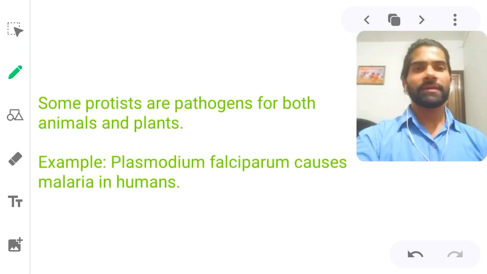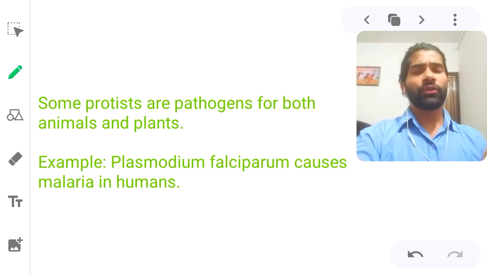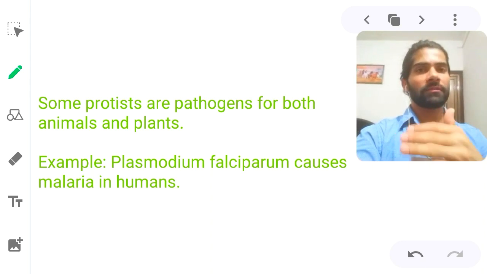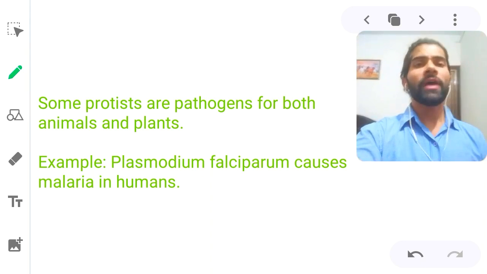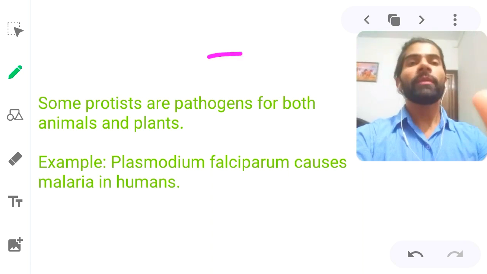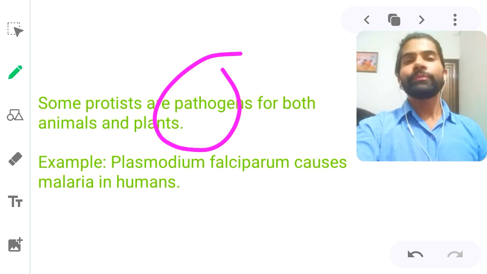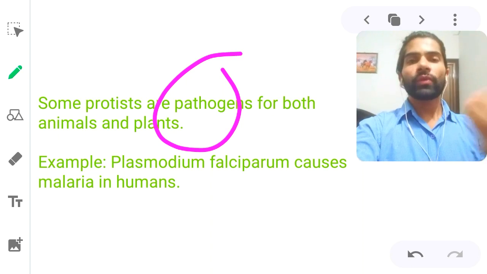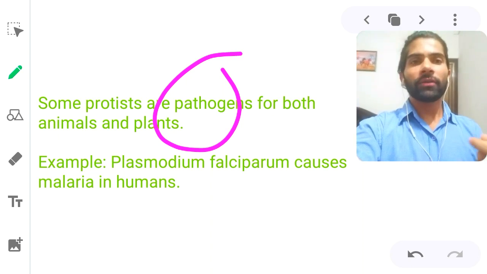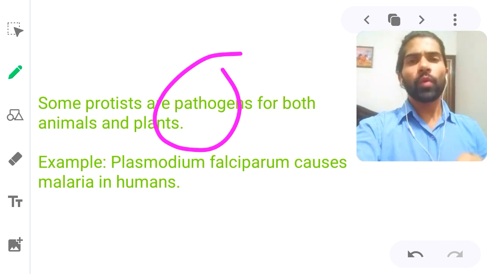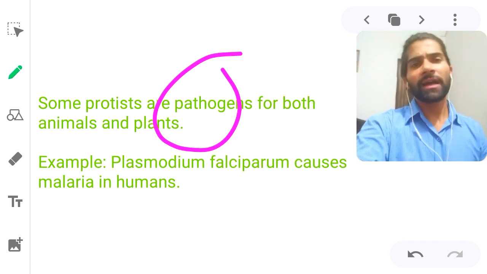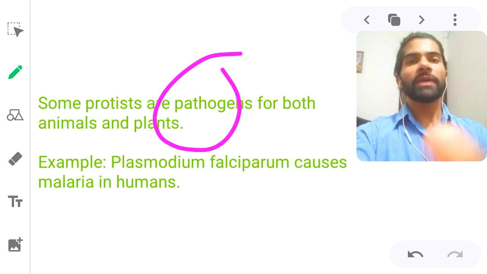Next, some Protista are pathogens. I told you just 3 minutes ago, pathogen, that means, what do you mean by pathogens? Those organisms which can produce disease in the body. Okay, in simple words, disease causing organisms are called pathogens. So these Protista also cause disease in plants and animals.